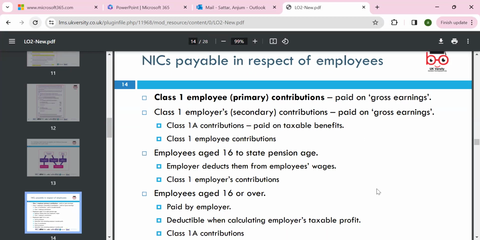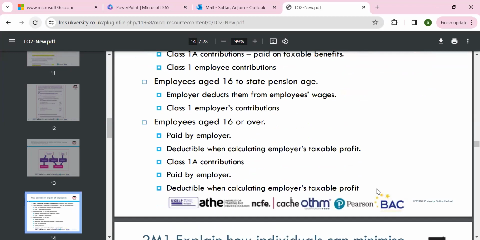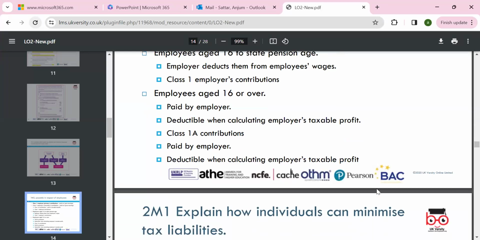16 and over, so we have to look at those areas. These just need to be followed. Any questions, please? Are we all okay? Anyone, any questions? Not for the moment. Thank you. Okay, so we can follow these steps.